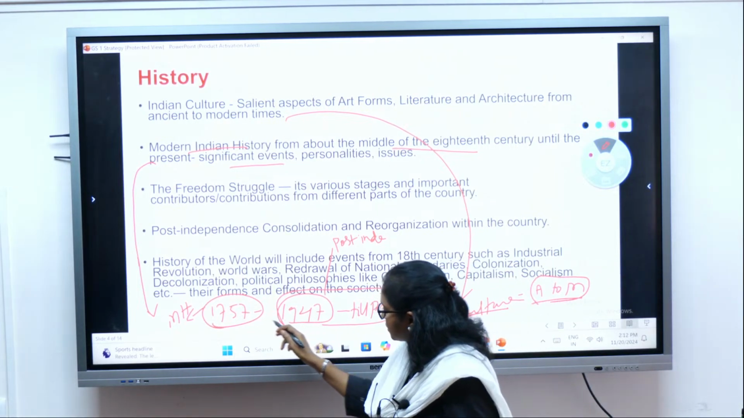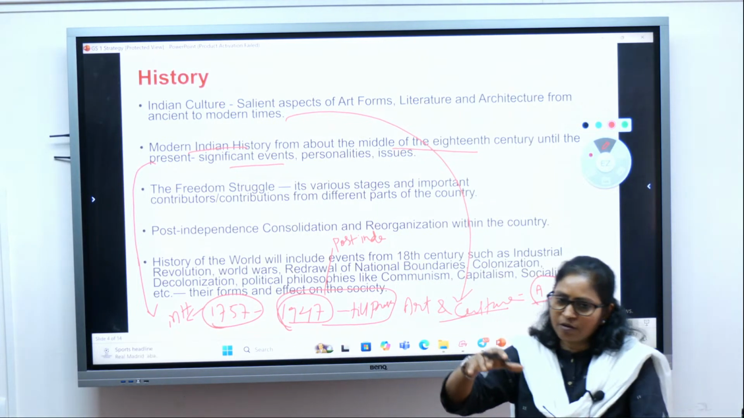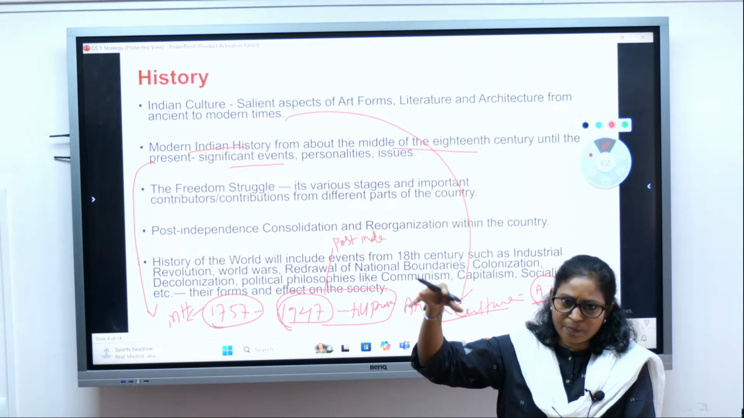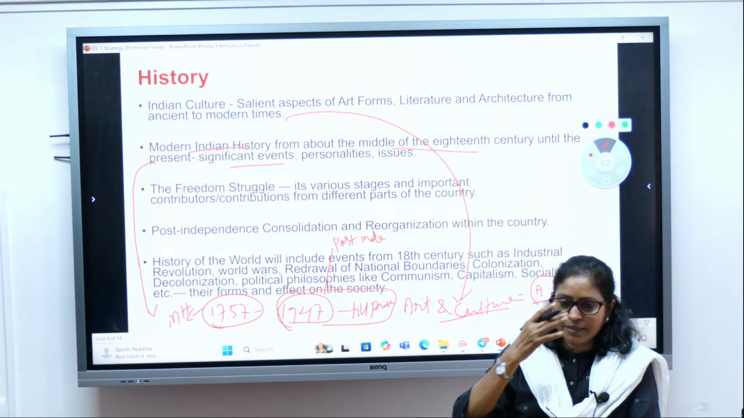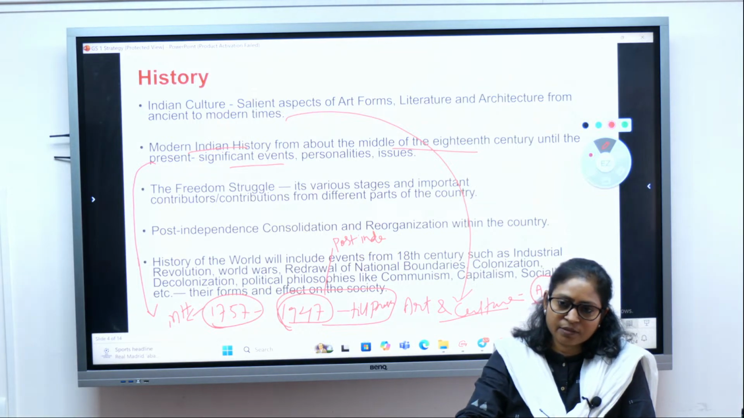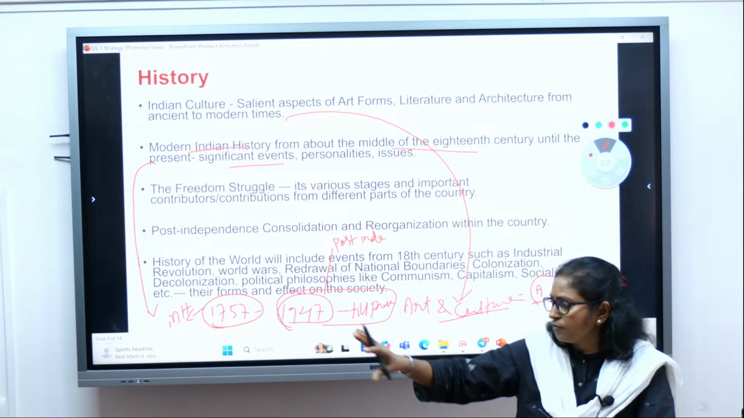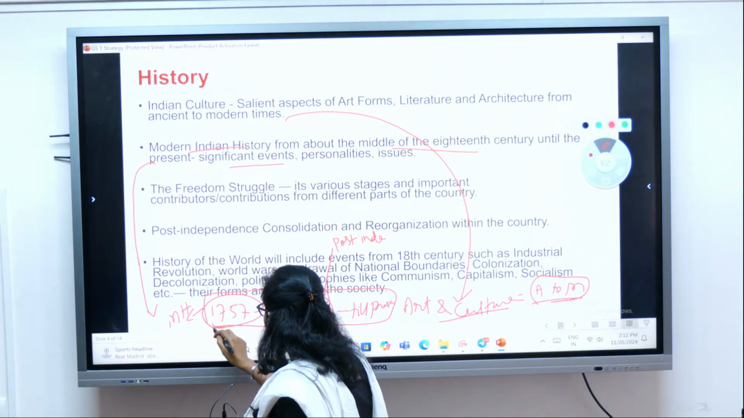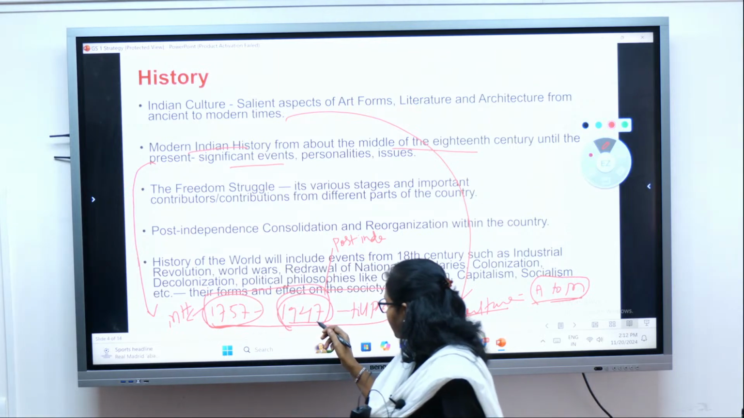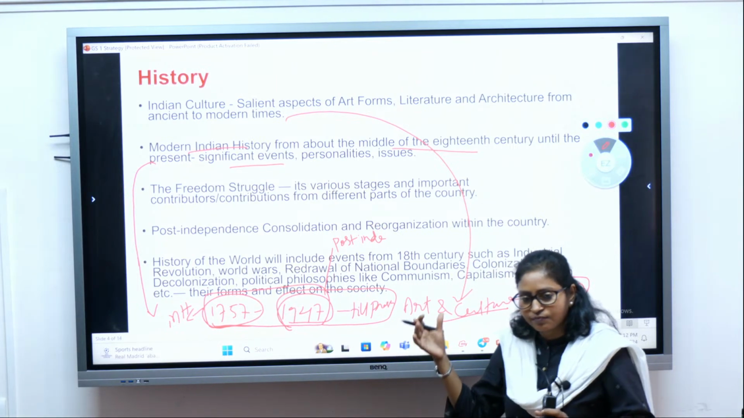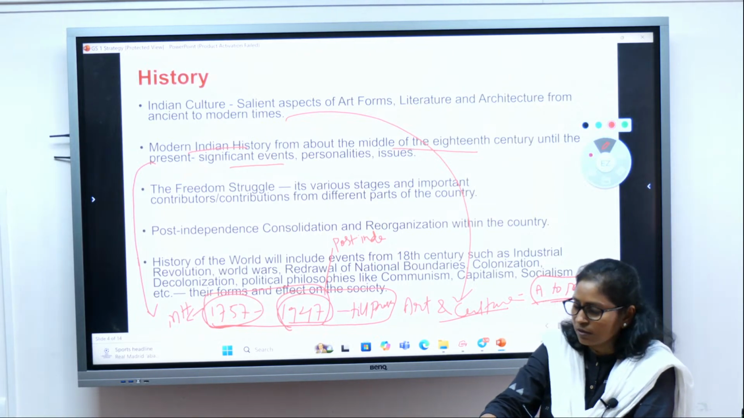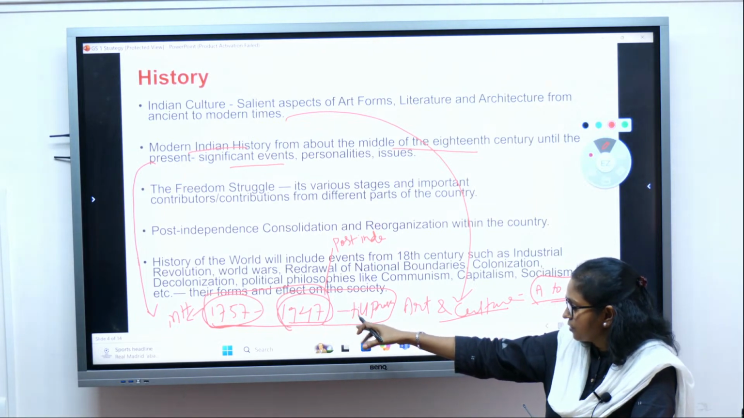1757 to 1947, so you're with the Battle of Plassey, when the British got the hold over India, and after that, whatever the development has taken place in India, your freedom movement, freedom struggle, Renaissance, all will come during this period, 1757 till 1947. After 1947 till present, after independence, whatever the development has taken place, the questions will be coming from that section. Yes, you got the point?